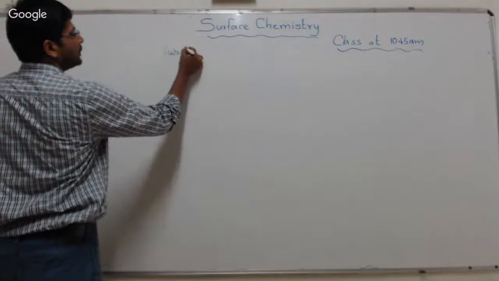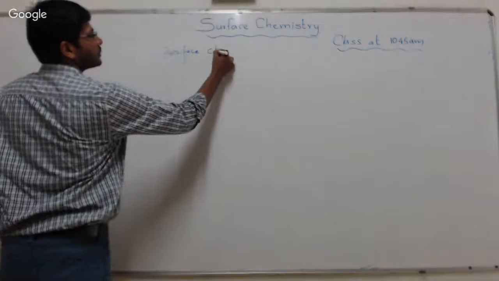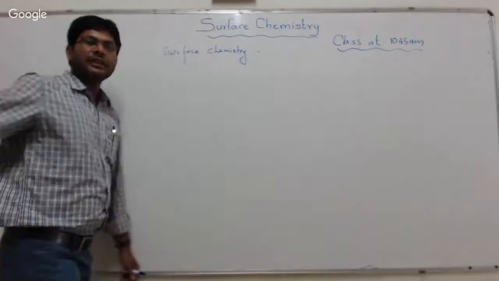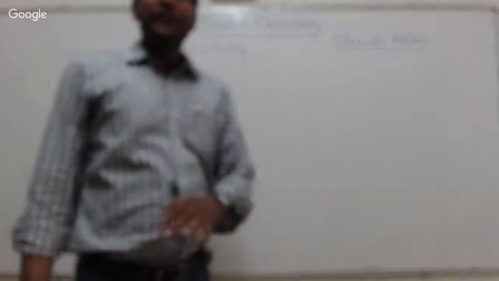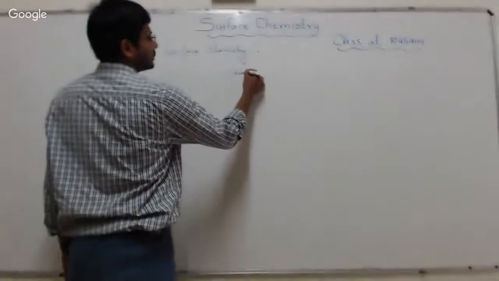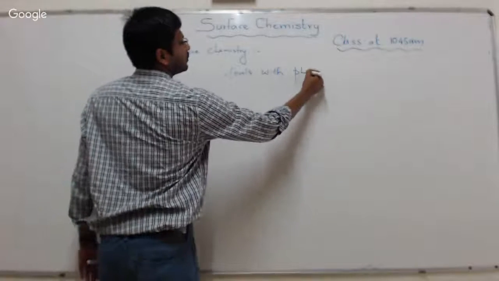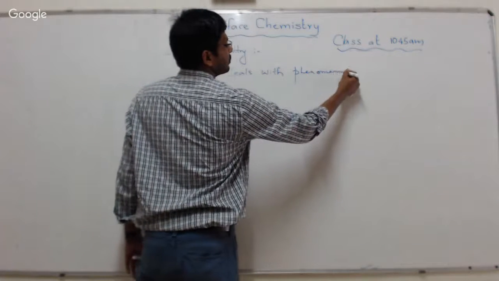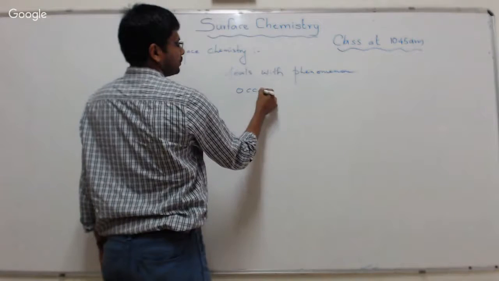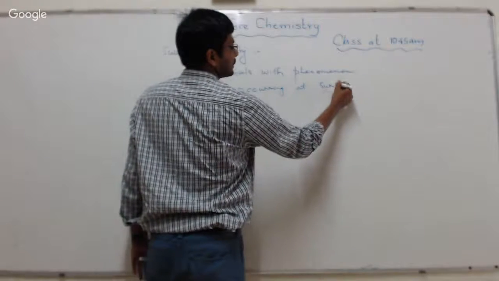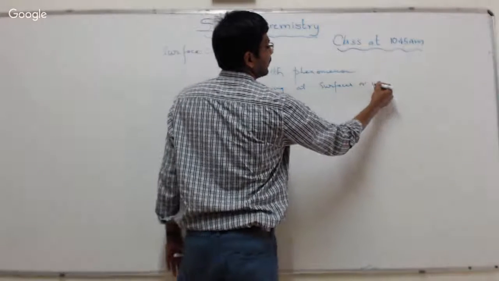What is surface chemistry? Surface chemistry is the branch of chemistry in which we read about phenomena occurring at surfaces. So it deals with phenomena occurring at surfaces or interface.